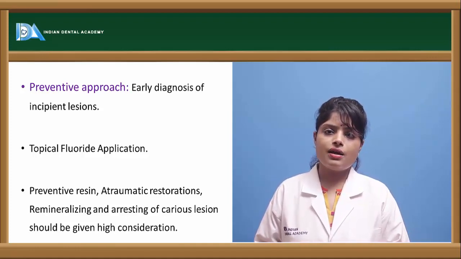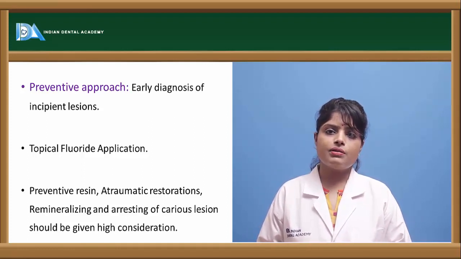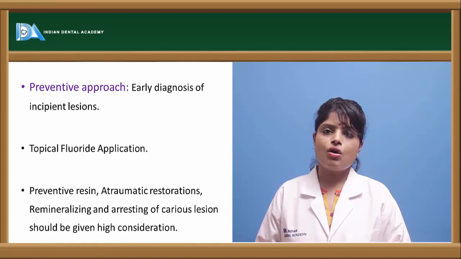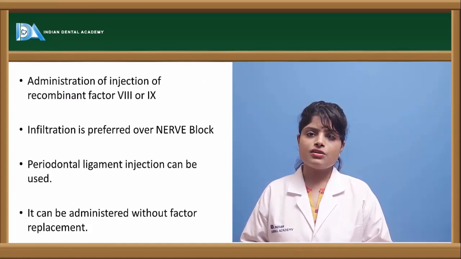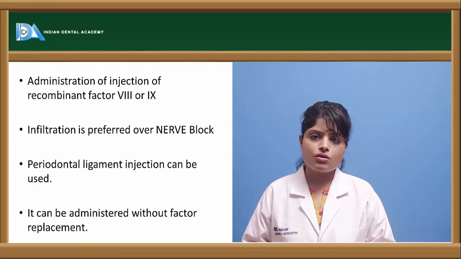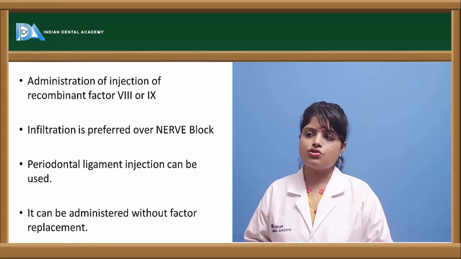The preventive focus is on pit and fissure sealants, fluoride application, preventive resin restoration, and any pediatric dentistry that is needed. Then atraumatic restorative treatment is the treatment of choice.